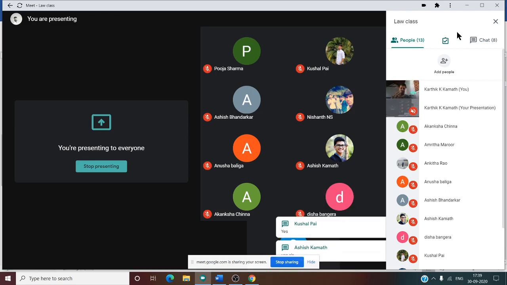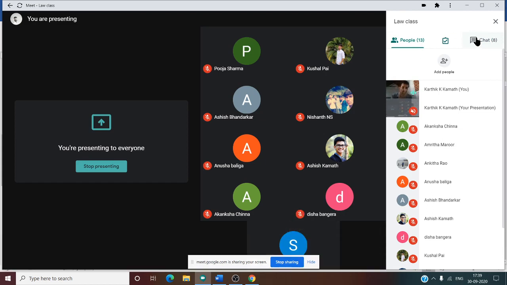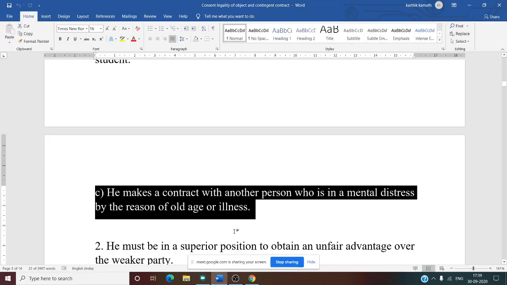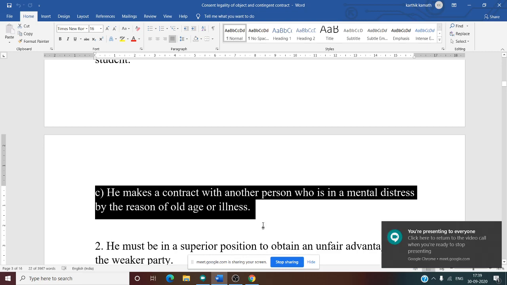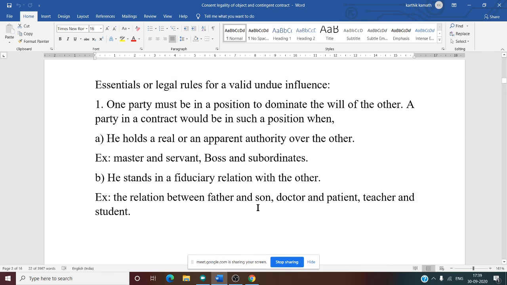So here, I am talking in a general sense. The old lady has three sons, right? So the property should be divided between them equally. But due to her mental illness, the younger son will use some unfair measure and transfer the entire property in his name. In that case, we can say that the son has exercised undue influence over his mother. So this is a case of undue influence. He makes a contract with another person who is in mental distress by reason of old age or illness, which amounts to undue influence. That is the first point. Under the first point, there are three conditions we have discussed.